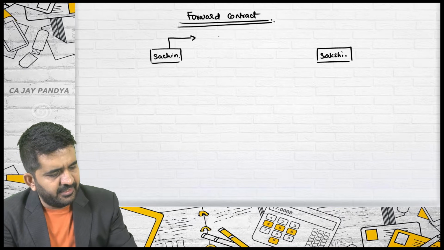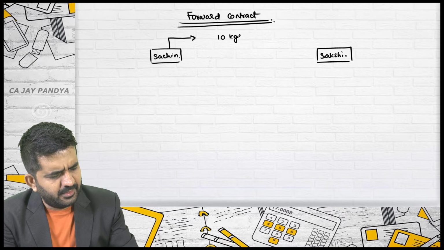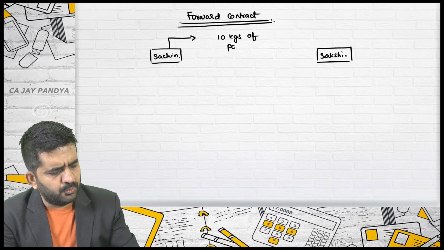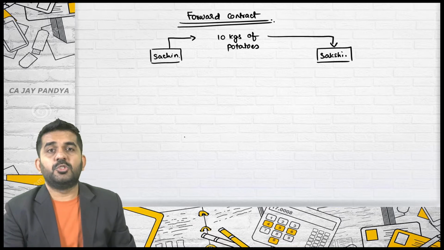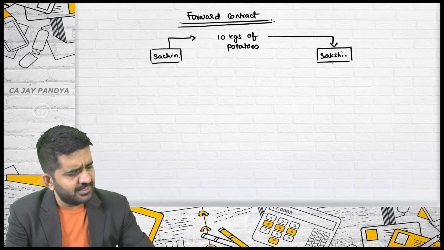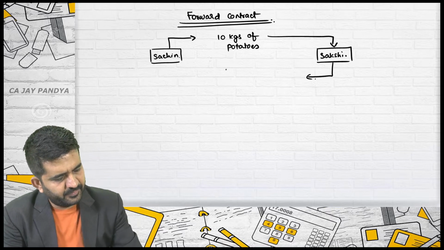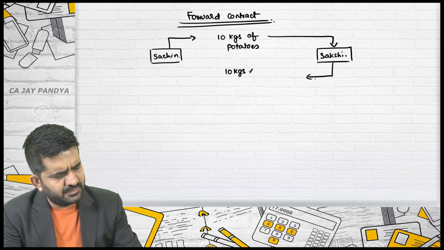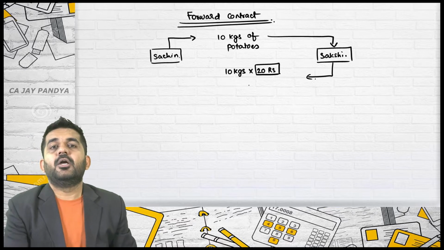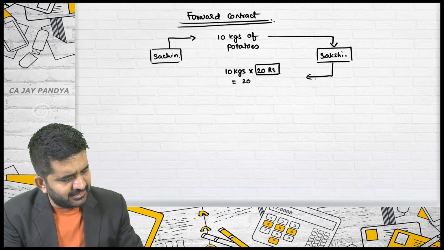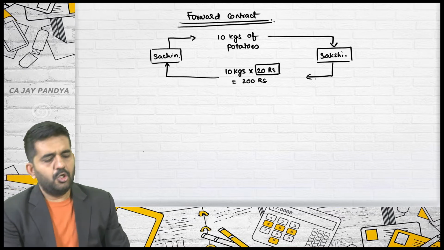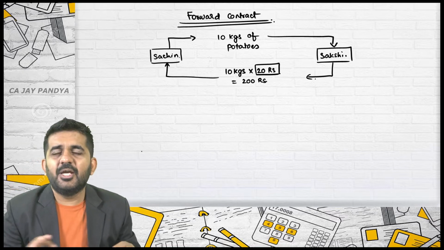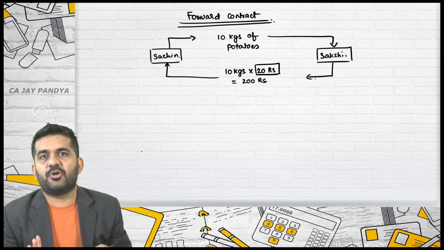Sachin will be delivering 10 kgs of potatoes to Sakshi, and Sakshi will be paying 10 kgs multiplied by 20 rupees. So what is the price decided? 20 rupees. That is nothing but 200 rupees to Sachin. It looks a normal purchase and sale contract, but it is not.